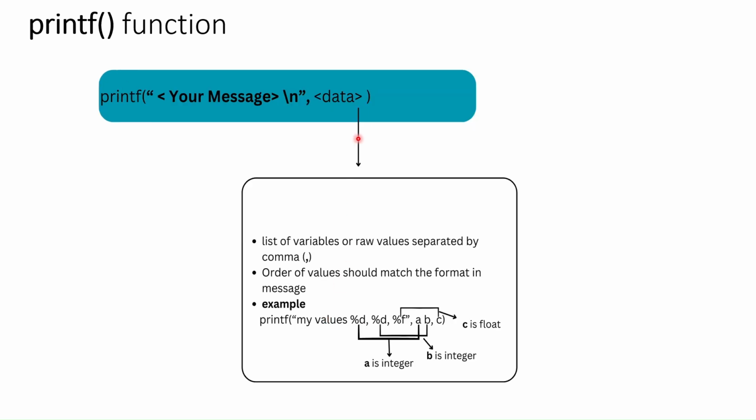After the message comes your data. Your data is nothing but a list of values. It can be variables, integers, floating point variables, or just raw values.